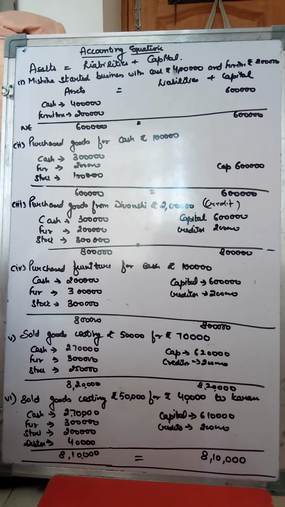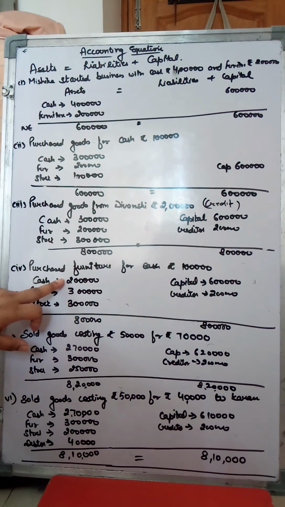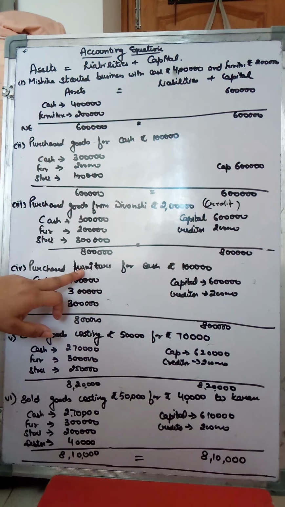Furniture is purchased for rupees 1 lakh for cash. So your cash is going out. We had cash of rupees 3 lakh. 1 lakh you have paid. So your cash will become 2 lakh. And what is coming in? What you have purchased: furniture. So your furniture will increase by 1 lakh.